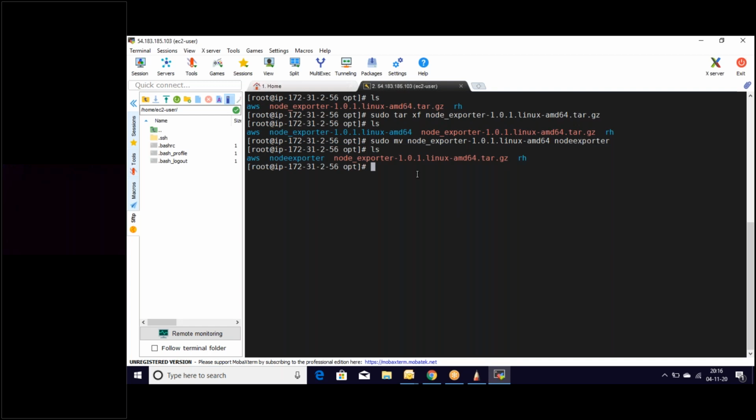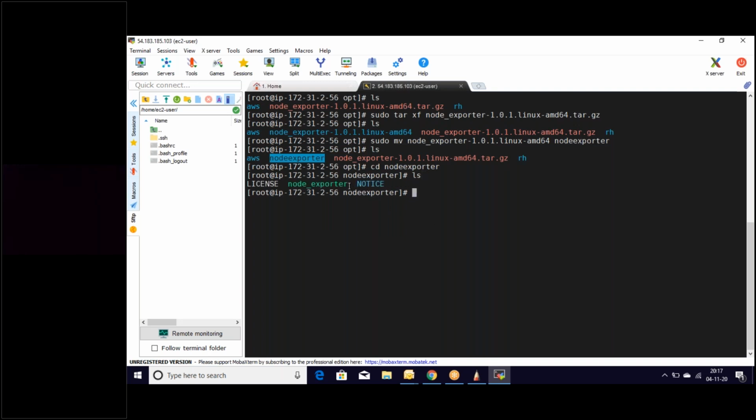We are using node exporter in order to collect the metrics like CPU utilization, hardware configurations, or disk utilization, like that. Let's move there, and let's list the files there.